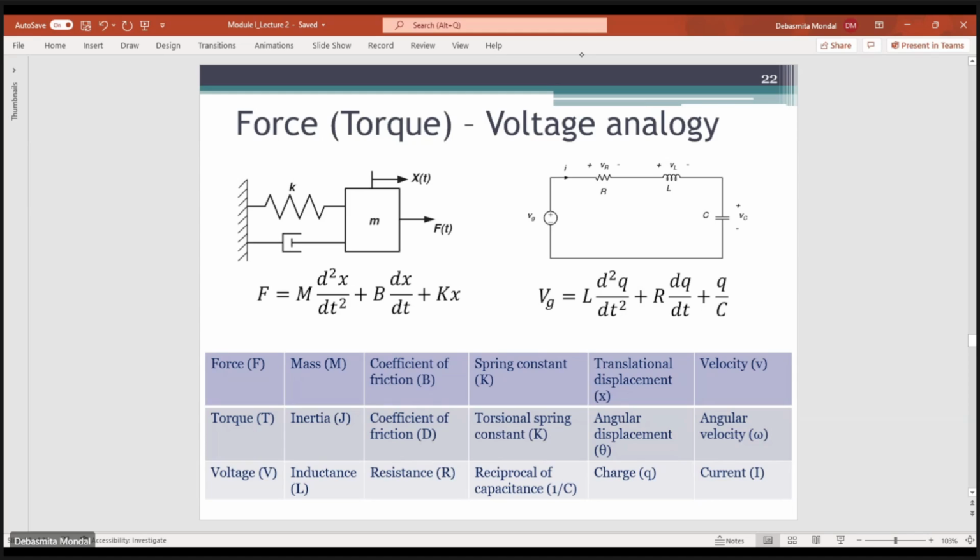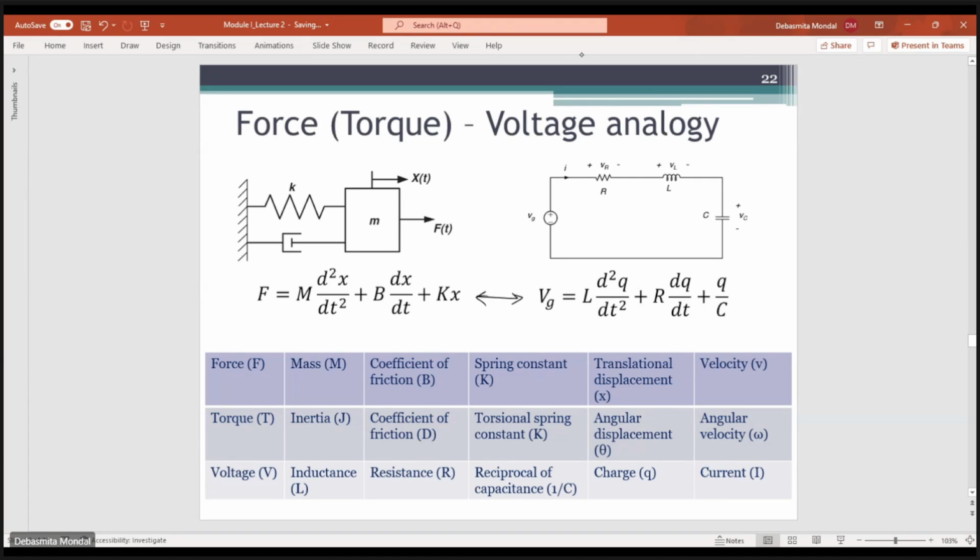And if you compare it with the series RLC circuit, you have voltage equals L d²q/dt² plus R dq/dt plus q by C. Now if you compare these two equations, you see that they are in a similar form. This has a second order derivative, one first order derivative, and then one component without derivative. So if you compare these two equations, you can say that in a translational mechanical system, force is equivalent to the voltage.